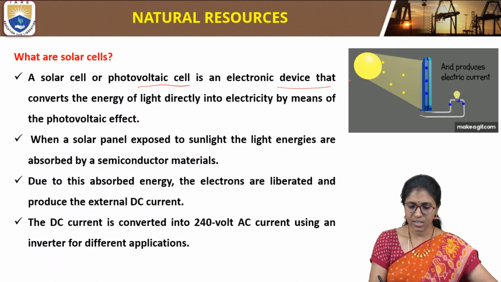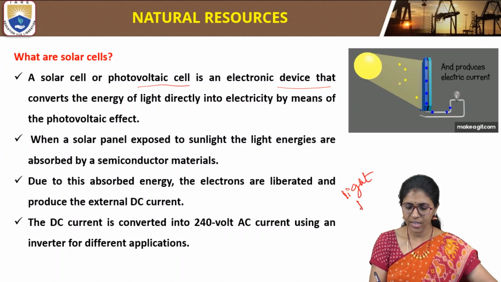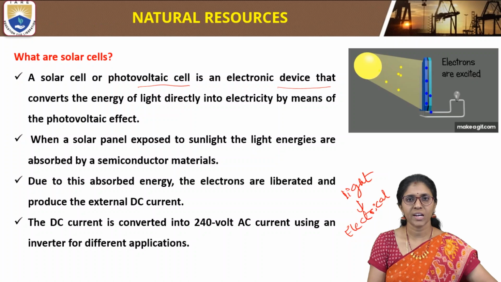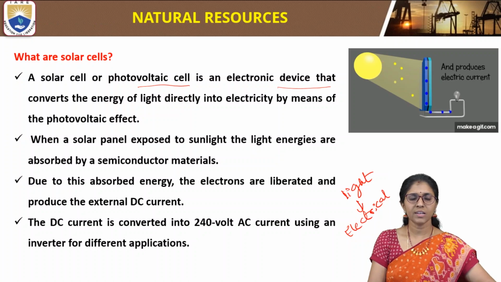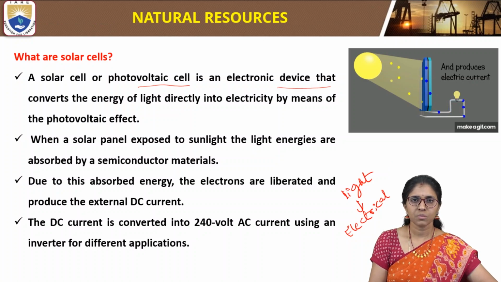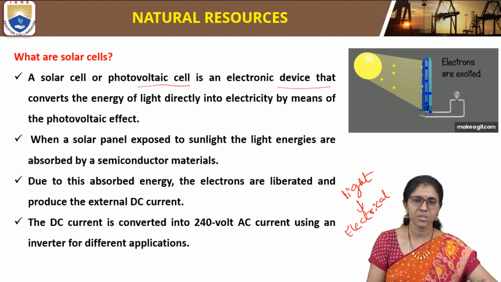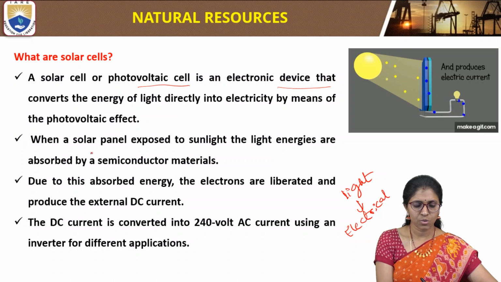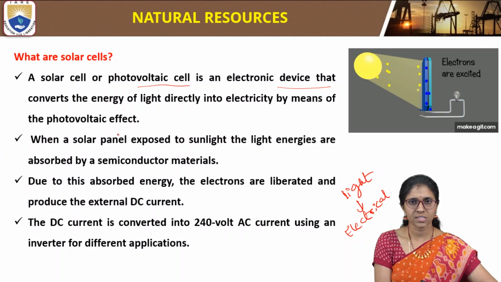So a solar cell is a photovoltaic cell. It will convert light energy into electrical energy. A solar cell or photovoltaic cell converts the energy of light from the sun directly into electricity by means of the photovoltaic effect. So a solar cell is nothing but a photovoltaic cell.